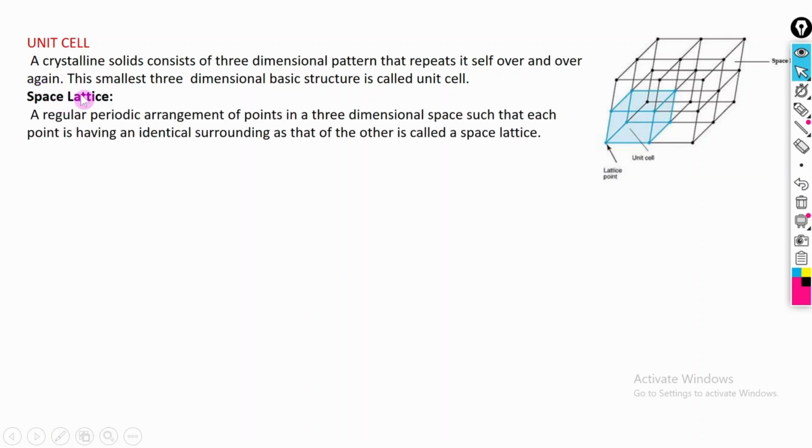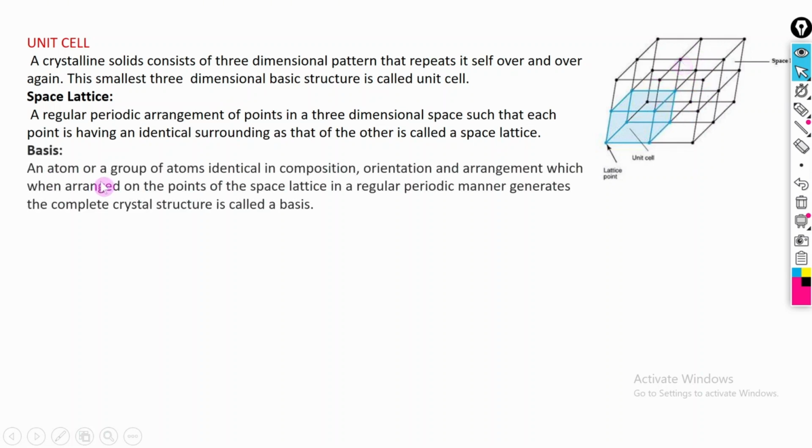Now, what is the space lattice? A space lattice is a regular periodic arrangement of points in three-dimensional space such that each point has an identical surrounding to that of the others. Here is the space lattice, in which all points are arranged in a specific order in three-dimensional space, and they have identical surroundings. Atoms, or a group of atoms identical in composition, orientation, and arrangement, when arranged on the points of the space lattice in a regular periodic manner, generate the complete crystal structure.